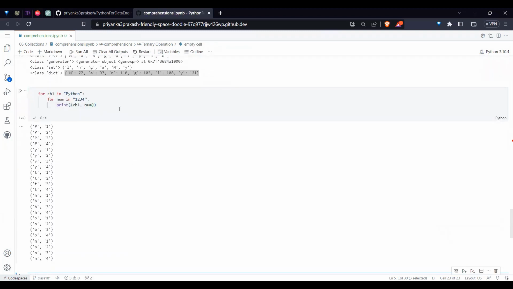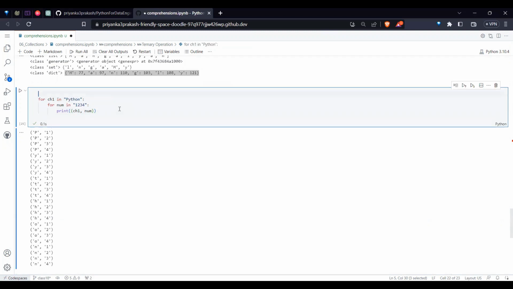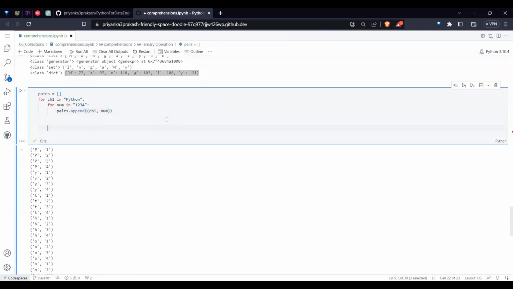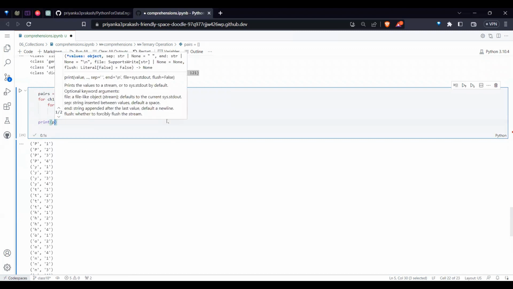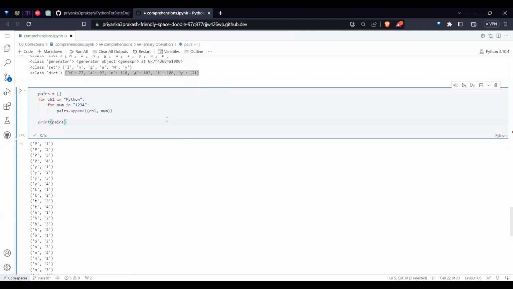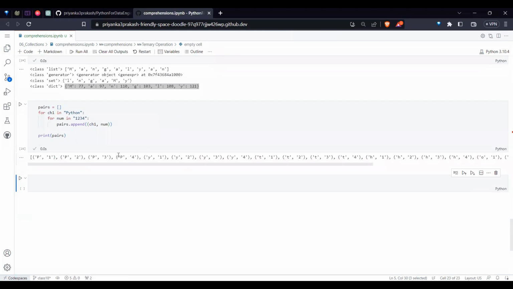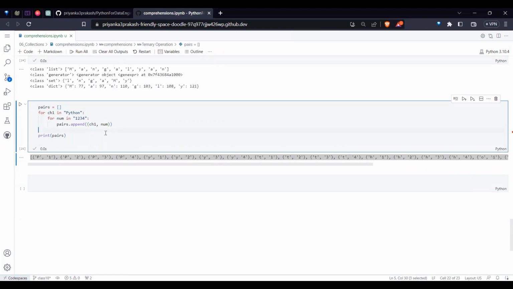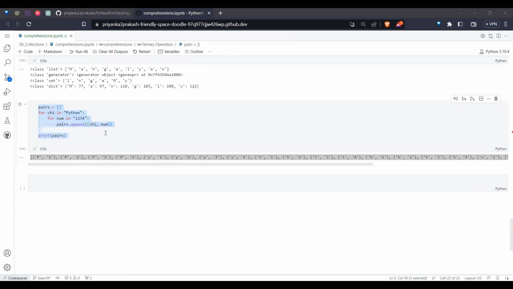So maybe these pairs you want to store. So you create a list again. If you create a tuple, we cannot store, right? So you create a list and store with append. Finally, if I ask to print pairs, in this case you see you got a list of pairs, right? If the same thing needs to be implemented again, then how to implement it? Like this.